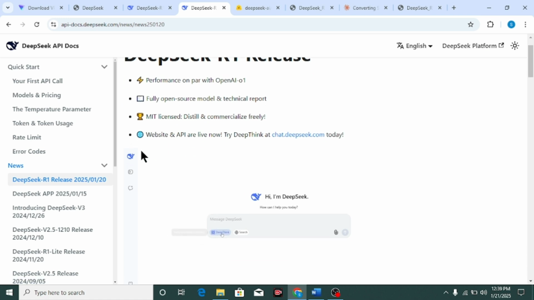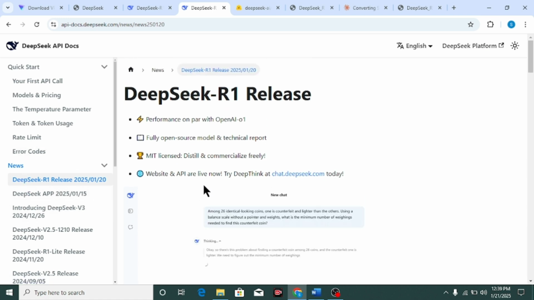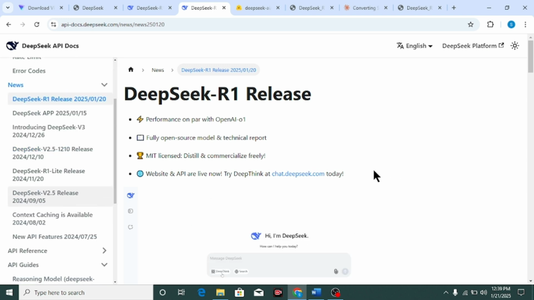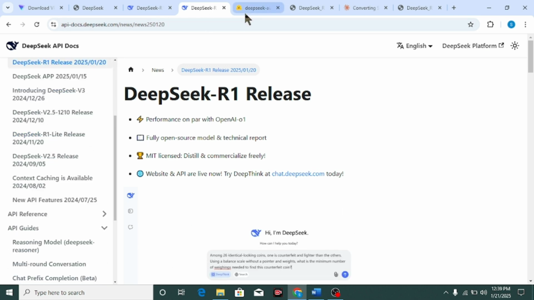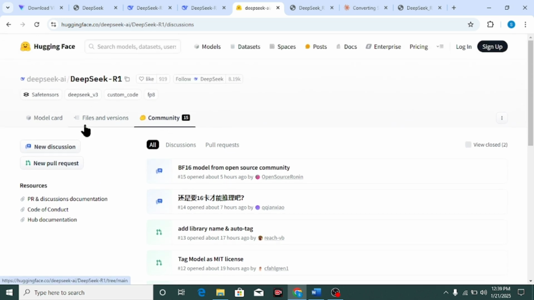DeepSeek released R1, and this is one of the best models, with these capabilities, and anyone can use it as open source. This is the best open source AGI, and anyone can download the model. With Ollama, just run this model locally as well.